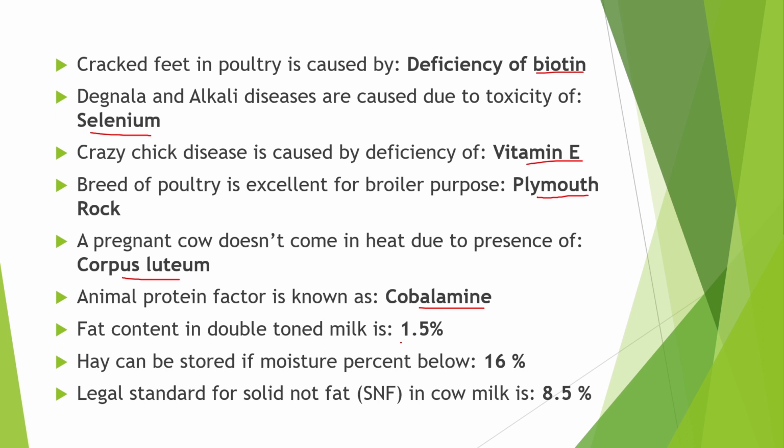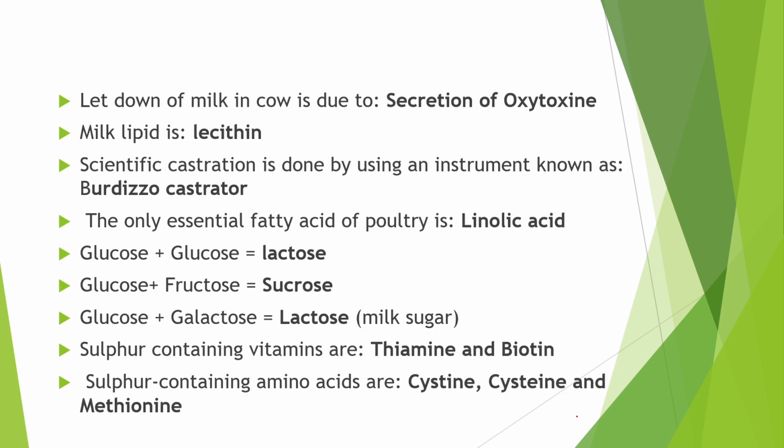The fat content in double toned milk is 1.5%. Hay can be stored if moisture percent is below 16%. The legal standard for solid not fat in cow milk is 8.5%. Letdown of milk in cow is due to the secretion of oxytocin hormone. In human it is also the same. The milk lipid is lecithin.